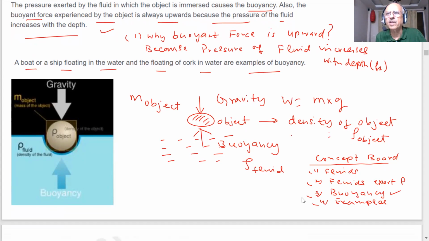And you have also seen what is the pressure exerted by air. Why don't we feel it?